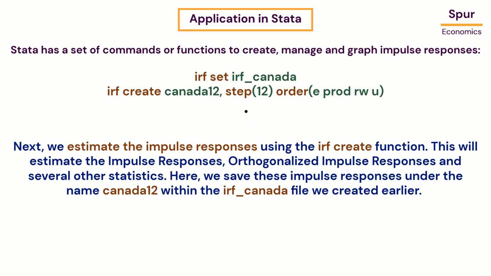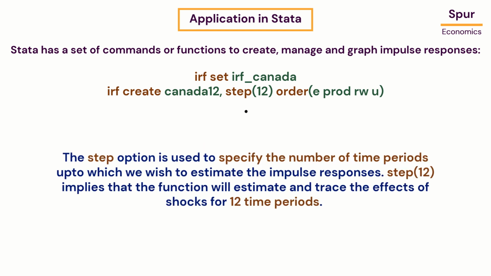Next, we estimate the impulse responses using the IRF create function. This will estimate the impulse responses, orthogonalized impulse responses, and several other statistics. Here, we save these impulse responses under the name Canada 12 within the IRF Canada file we created earlier. The step option is used to specify the number of time periods up to which we wish to estimate the impulse responses. Step 12 implies that the function will estimate and trace the effects of shocks for 12 time periods.